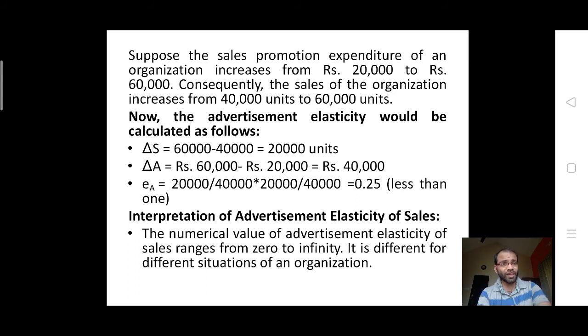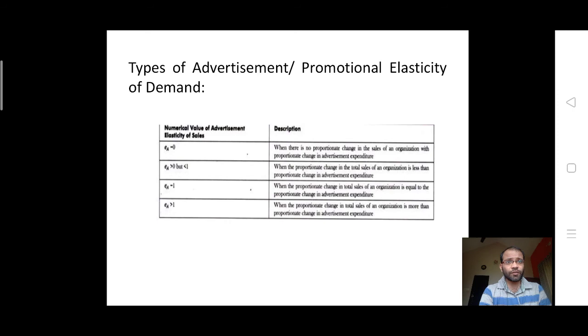What are different types of promotional elasticity or advertisement elasticity of demand? That is, EA is equal to 0 when there is no proportionate change in the sales of the organization with the proportionate change in the advertising expenditure. EA is greater than 0 but lesser than 1, that means the proportionate change in the total sales of the organization is lesser than the proportionate change in the advertisement expenditure.